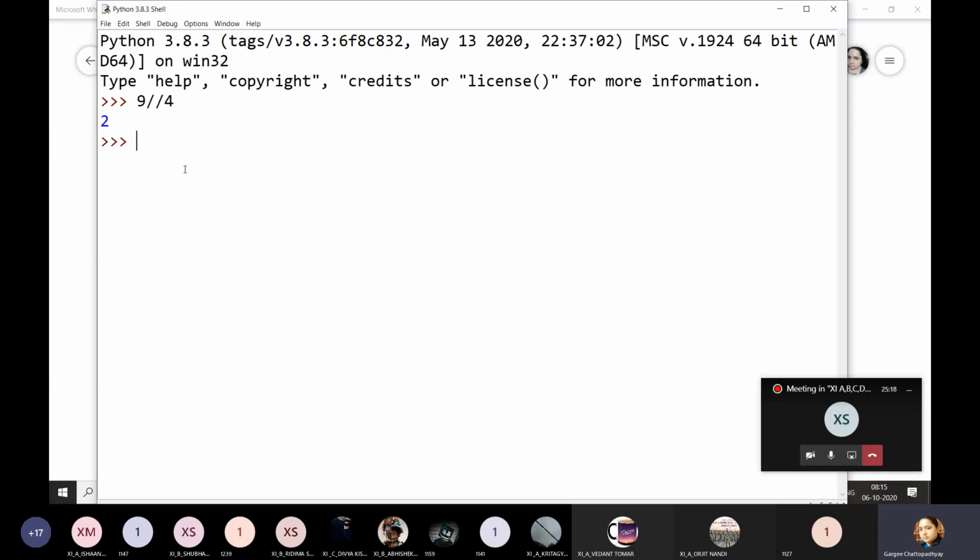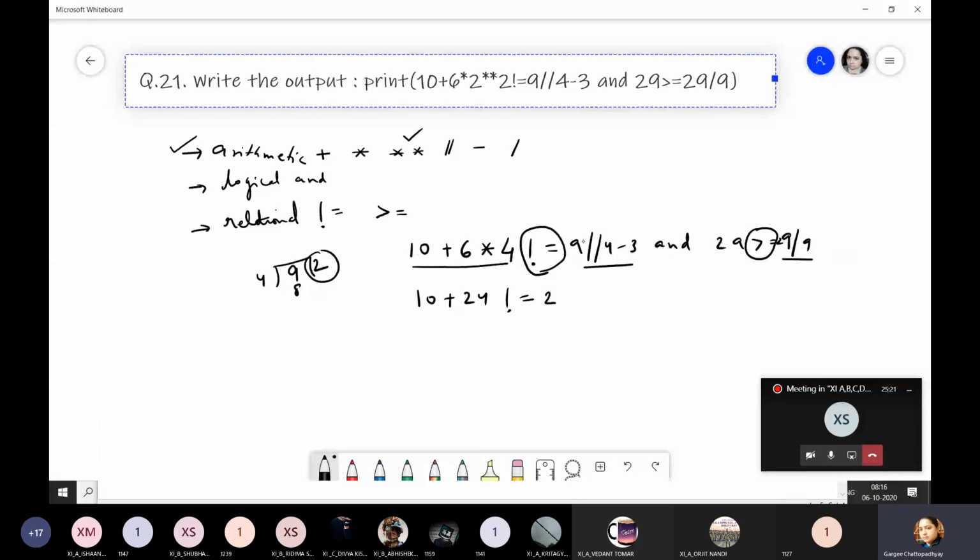Yes, I'm going to get 2 over here. So 2 minus 3. Then you have and also. So and will be kept separate. 29 greater than equal to 29 divided by 9. So what should you get for 29 divided by 9? Everybody tell me, do it in your copies and tell me the answer.